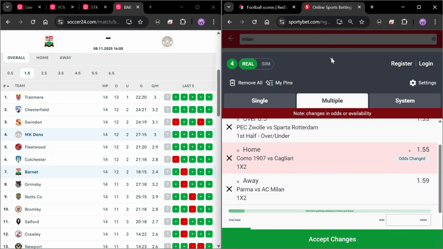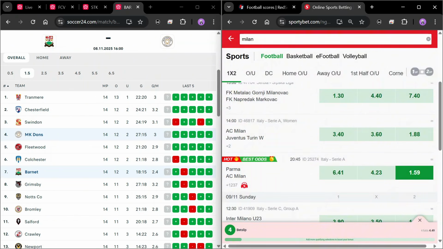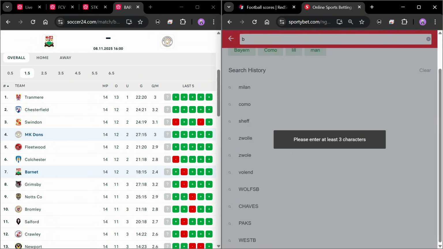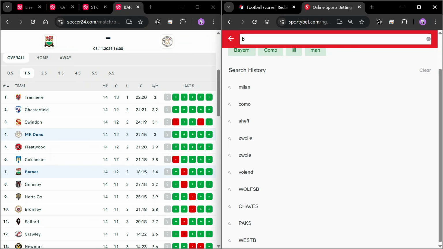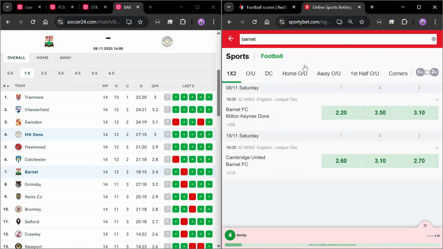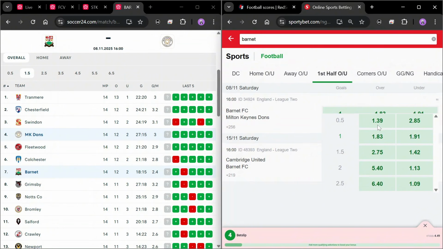Now if you come over to Sportsy and then do Barnet, now remember we removed QPR, first half over 0.5. You can see this is smaller than the QPR game, though a bit closer to the 1.41 odd we just removed for that QPR game.